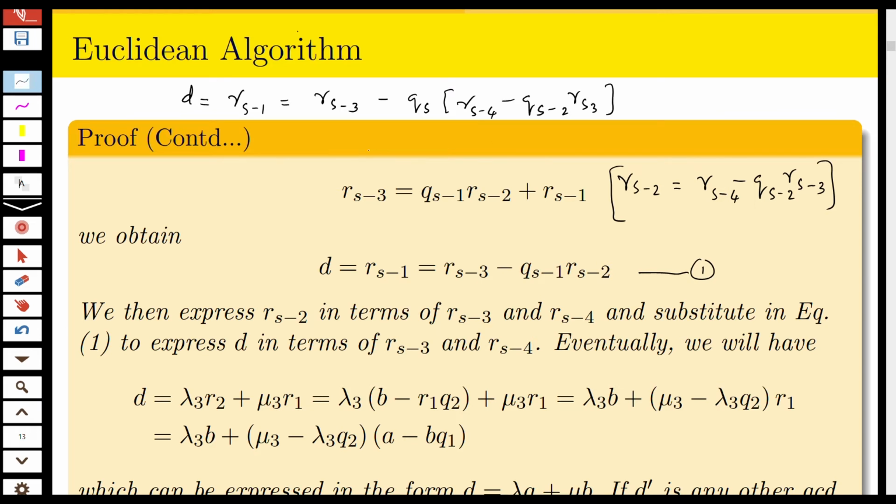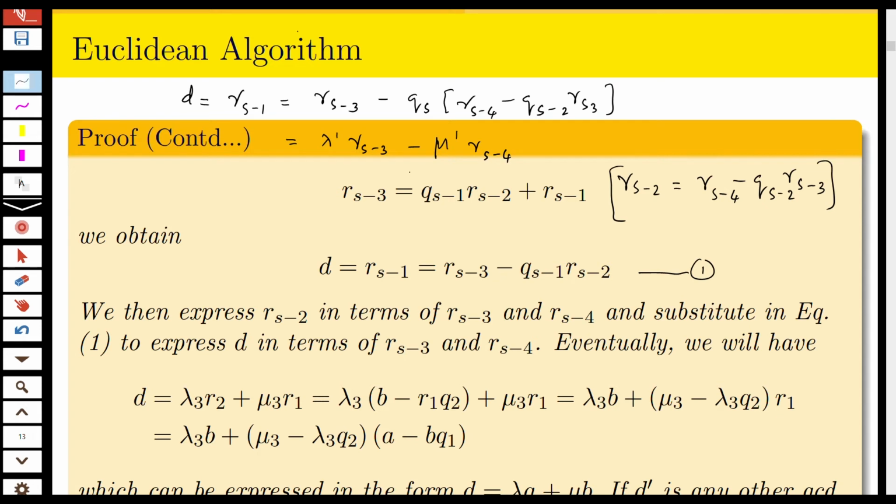So from this you can see that this is equal to some lambda dash times Rs minus 3 minus some mu dash times Rs minus 4.